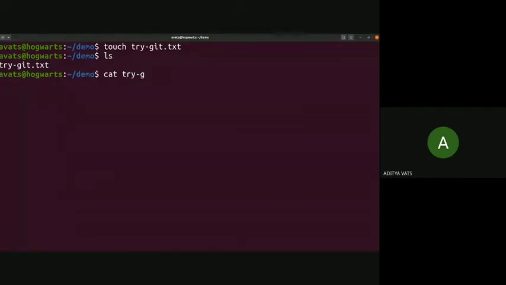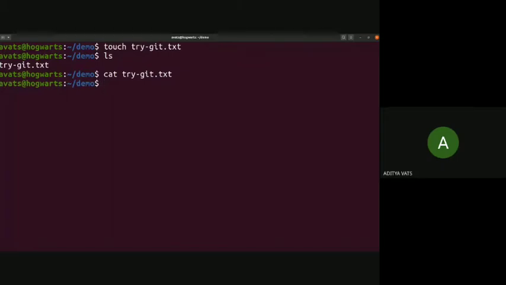You can see what the contents of this file are through the cat command. These are very basic commands. Touch creates a file. Cat shows what is inside a file. So cat doesn't return anything, which means this file is empty.